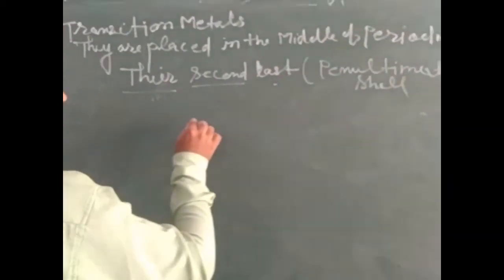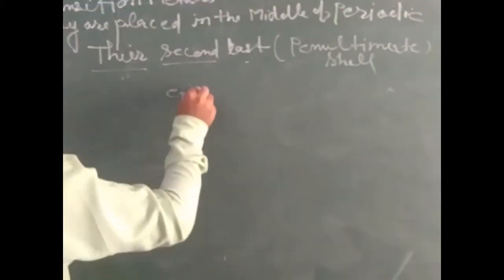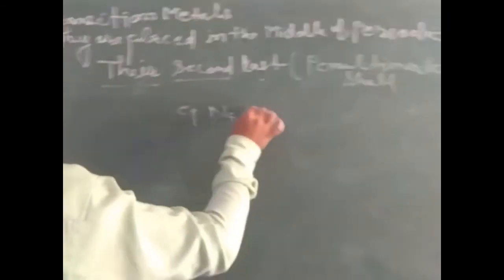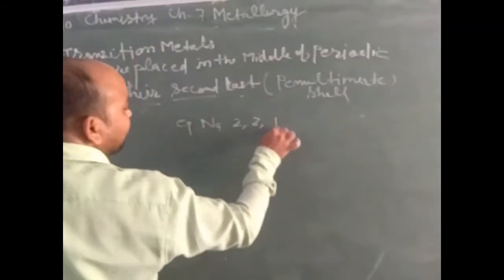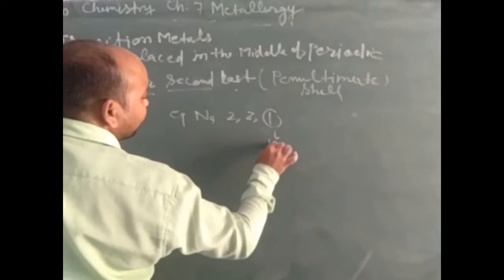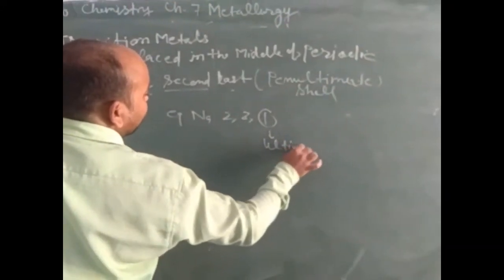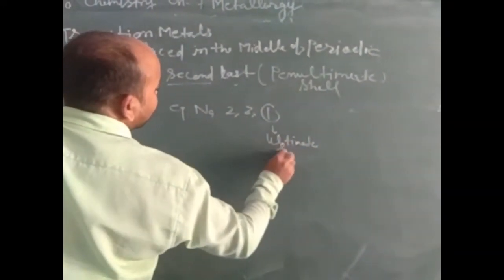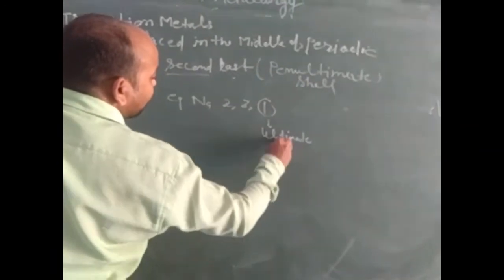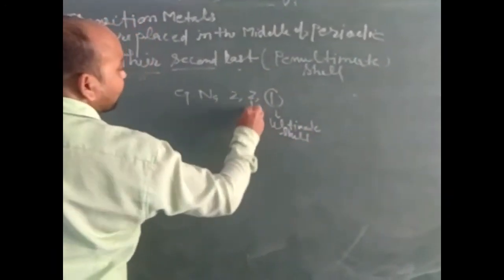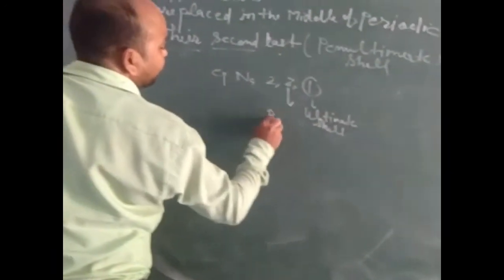For example, if we take a metal like sodium, it has electronic configuration 2, 8, 1. The last cell is the ultimate cell. It is also called the valence cell or outermost cell. This one is the penultimate cell.